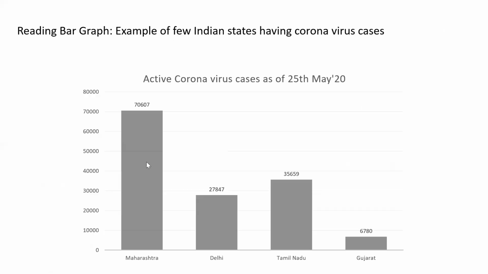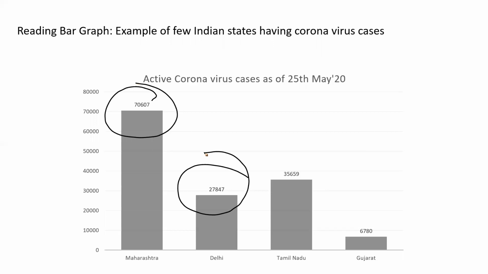Let's take one more example. This is again not May, it's for the current month, which is June. So this is a bar graph example of a few Indian states having coronavirus cases. Till today, the number of cases, as you can see, in Maharashtra is around 70,000. In Delhi, it is around 27,000. These are the active cases. In Tamil Nadu, we have 35,000.